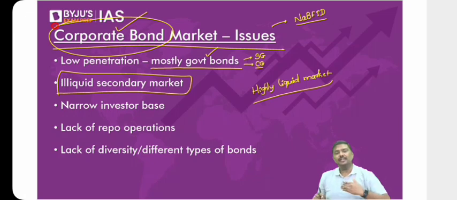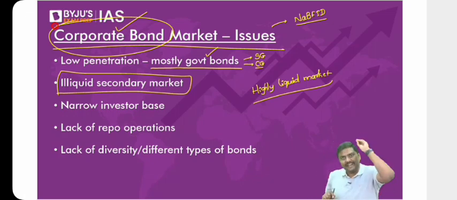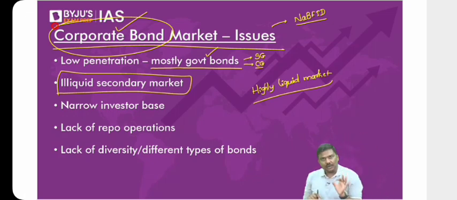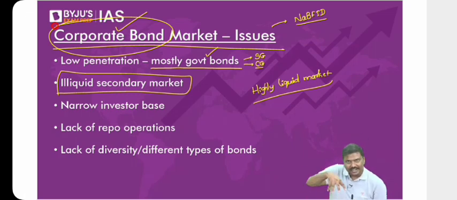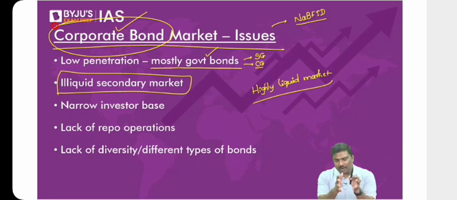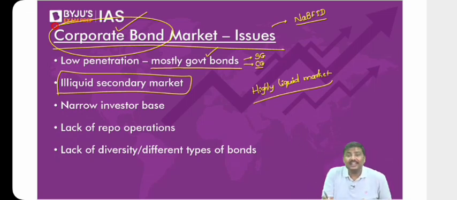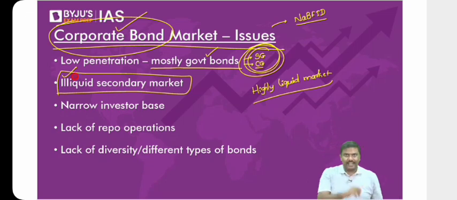Imagine you have purchased a corporate bond, you find it very difficult to sell it in the market again. And there's a reason for it. Why? More and more investors in India are focused on government bonds, if not on the stock market. Is the logic okay? More and more investors are interested in the stock market. And even if they want to invest in the debt market, they're interested more in the government bonds and not in the corporate bonds.